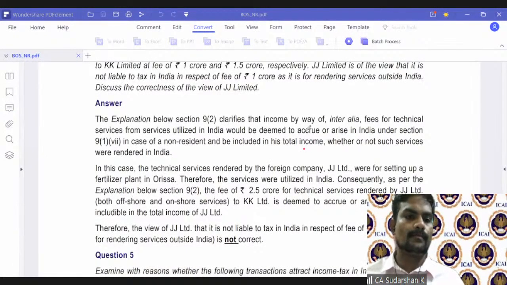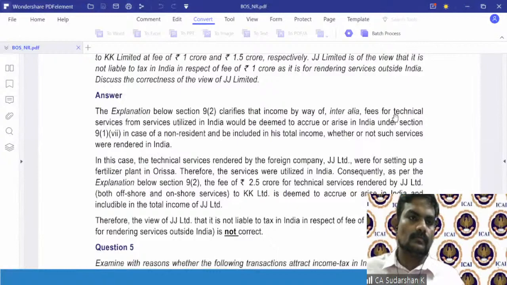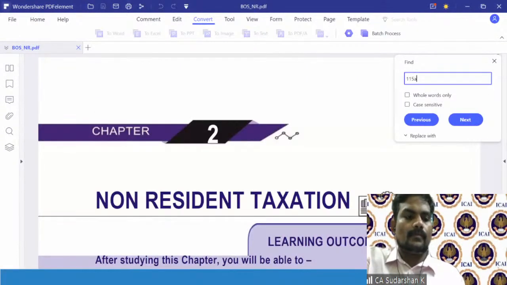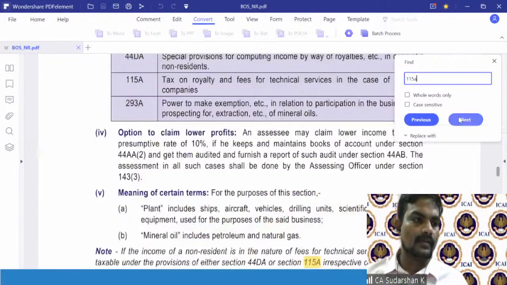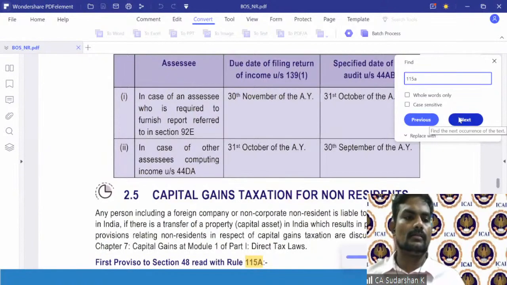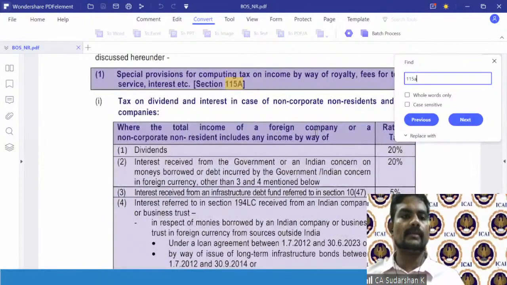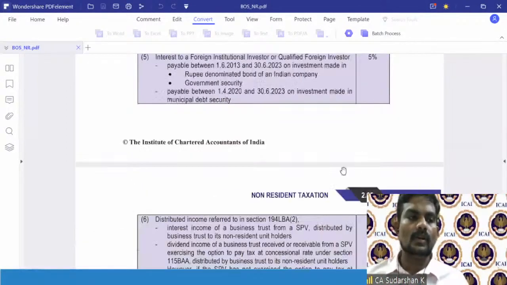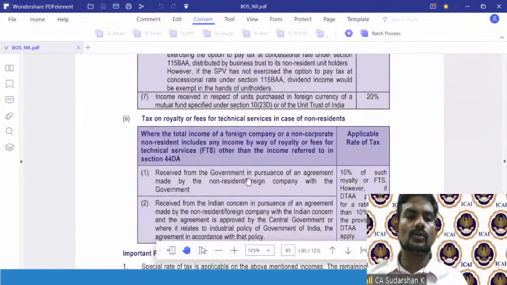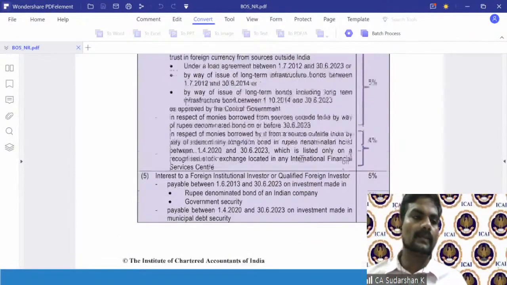But if you go to the other aspects specified under 115A as well, we're going to go deep into it. So as I mentioned in the slides, the dividends is 20%. Royalty FTS is also at 10%. So any royalty fees for technical services for non-residents, the applicable rate of tax is at 10%.